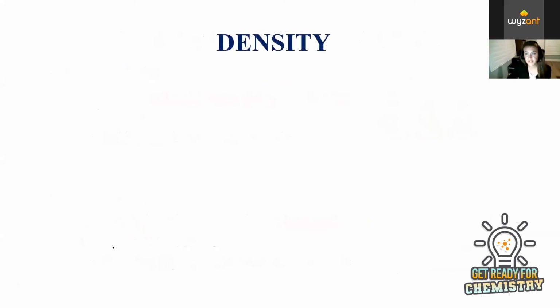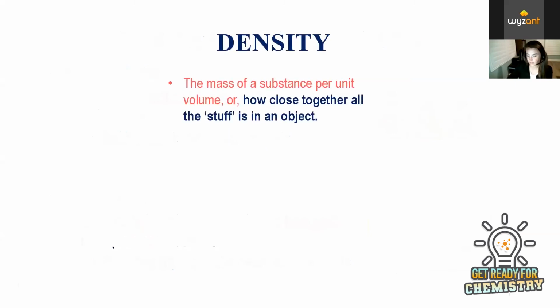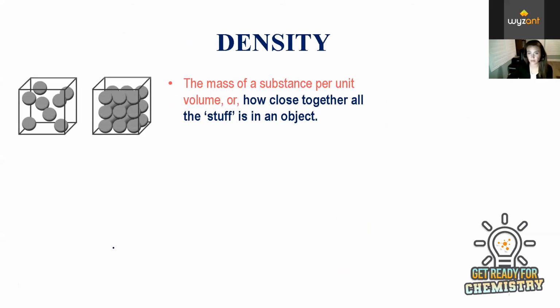And then we have density, which is kind of another tangent that I want to go through, because this is a term that relates both mass and volume and is also considered a property of matter. So density is the mass of a substance per unit volume, or how close together all the stuff is in an object. So if you look at these two boxes, this object would be considered more dense because these objects are closer to themselves.